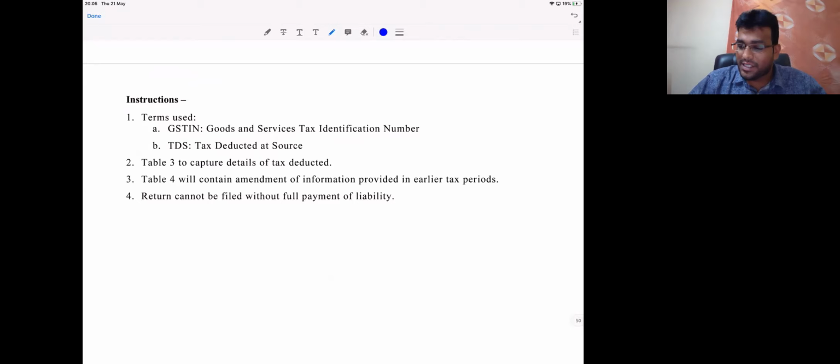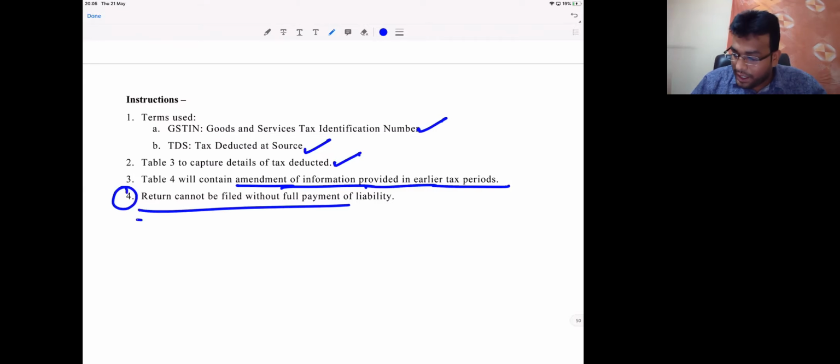GSTN means what? GST identification number. TDS means what? Tax deducted at source. Table 3 will capture tax deducted. Table 4 will contain amendment of information provided in the earlier tax period. And this line you see, return cannot be filed without full payment of liability. Obviously, first pay everything, only then you file. Getting clarity, friends? We cannot file unless we pay.